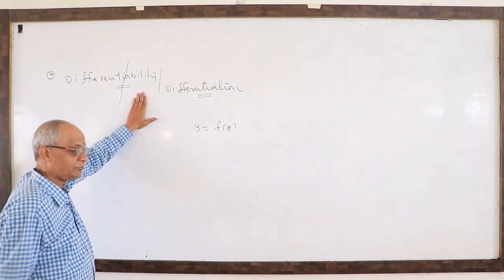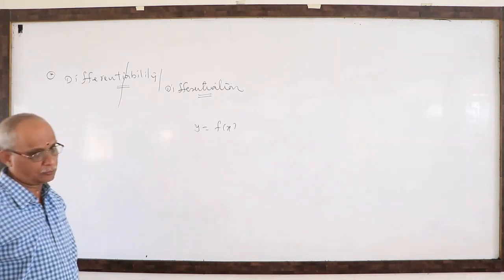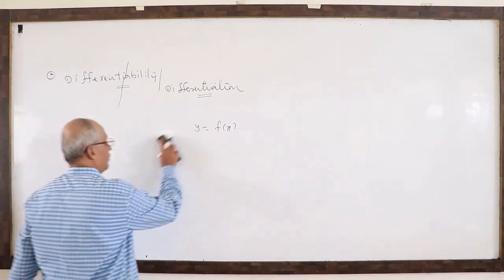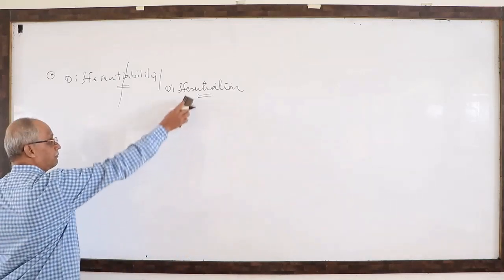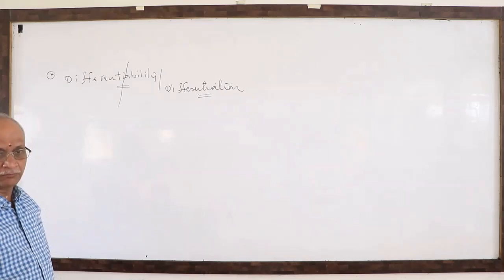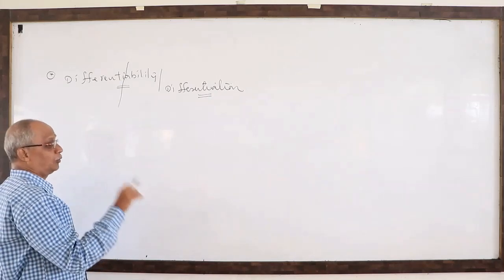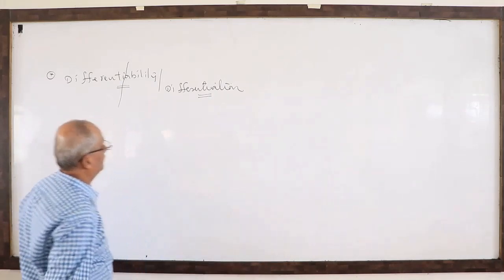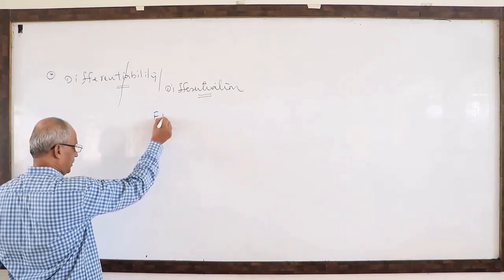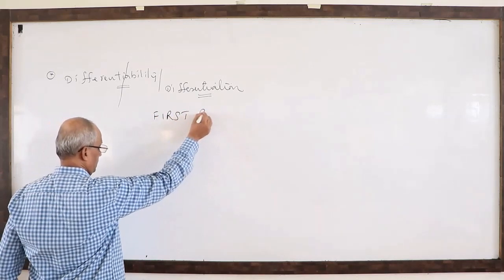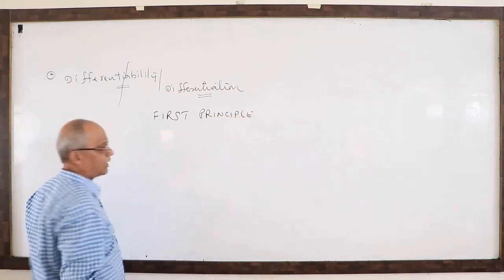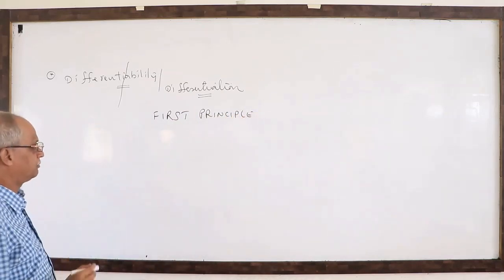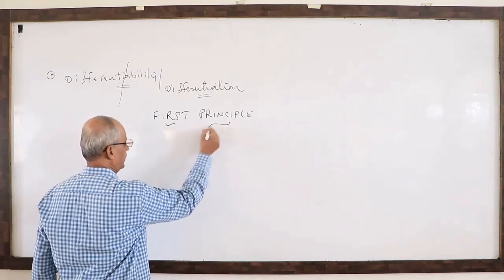Therefore, for differentiability we have to go to the original definition, the first principle. In the process of finding differentiation, what is that first principle? Finding the derivative using first principle is there even in first year.